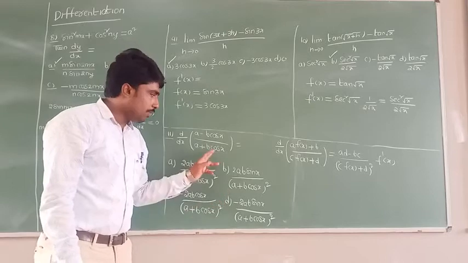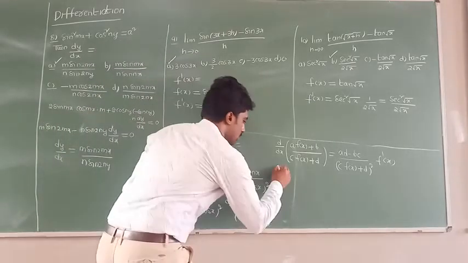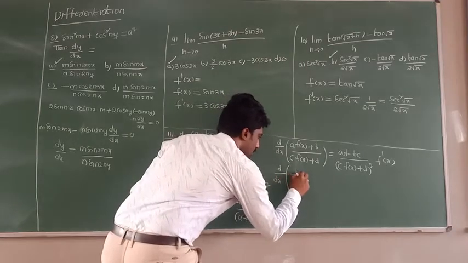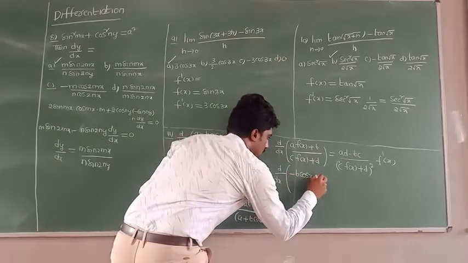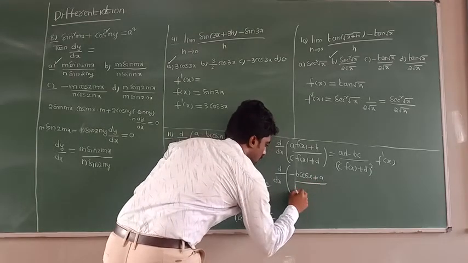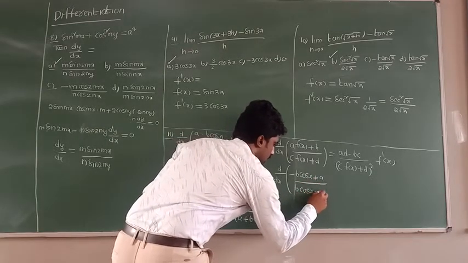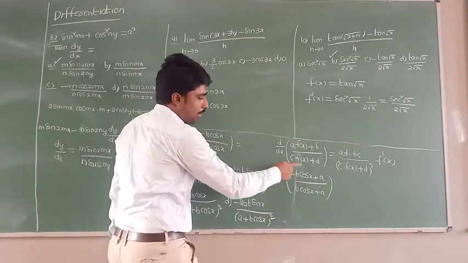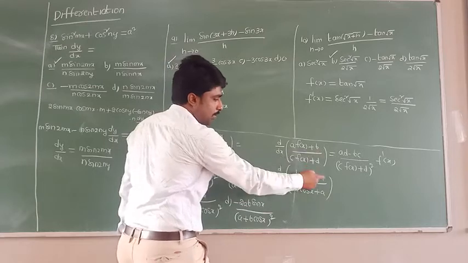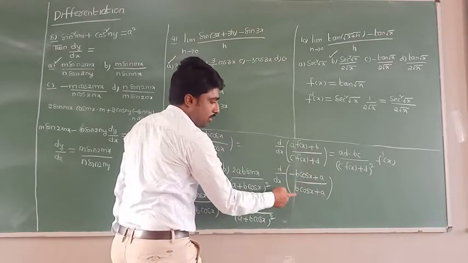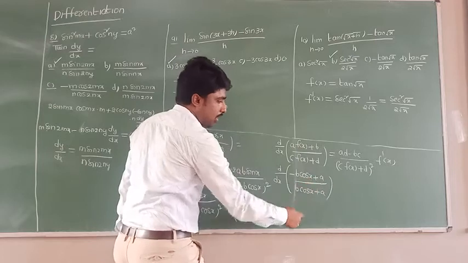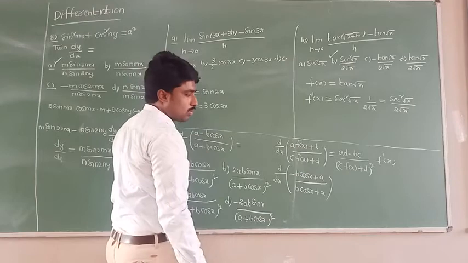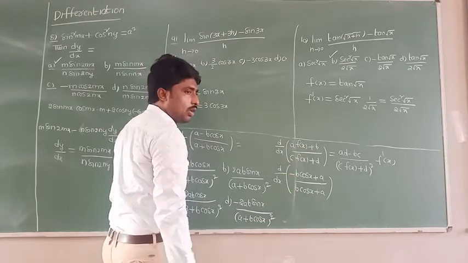For the differentiation of this function, all of you see here, I am rewriting the function as d by dx of minus b into cos x plus a by b into cos x plus a. If you compare this function with the formula, in place of a, what is there? Minus b. In place of b, what is there? A. In place of c, what is there? B. In place of d, what is there? A. In place of f of x, what is there? Cos x. So by using this formula, I can solve this problem.